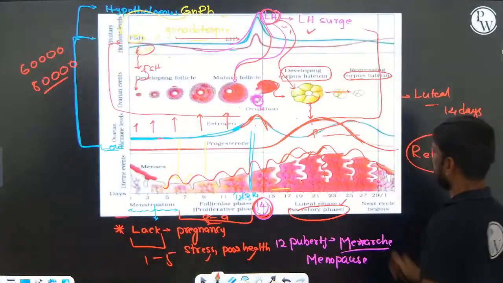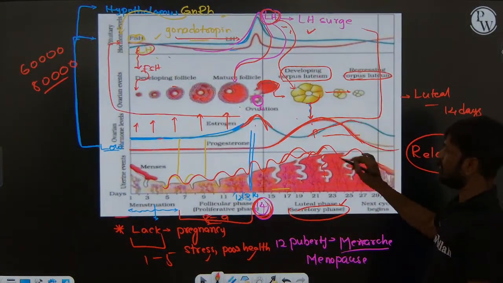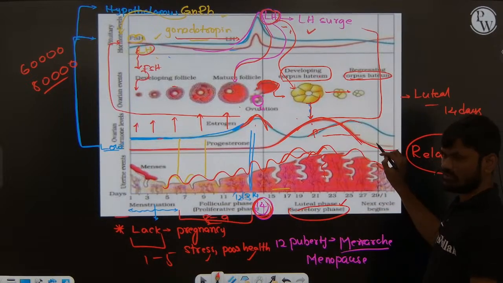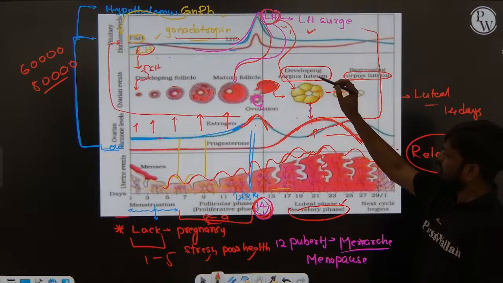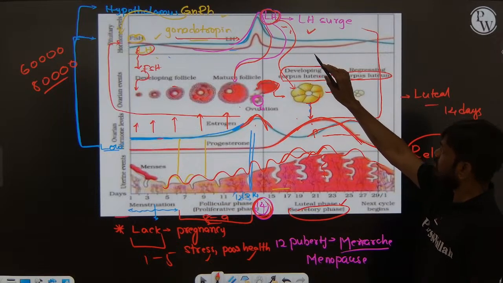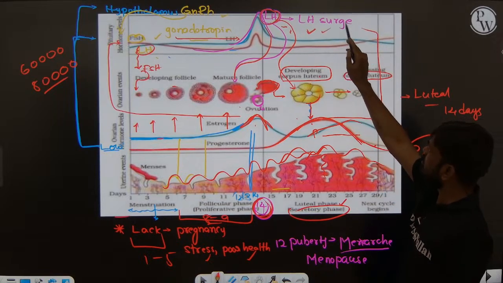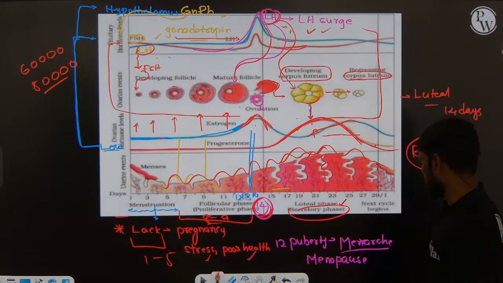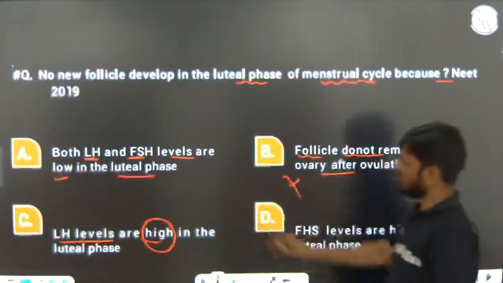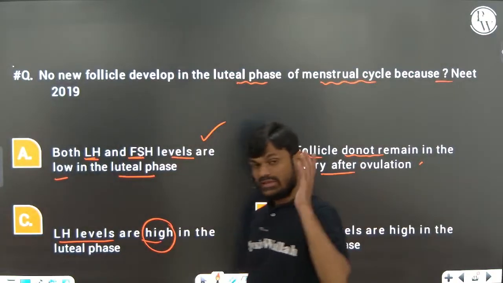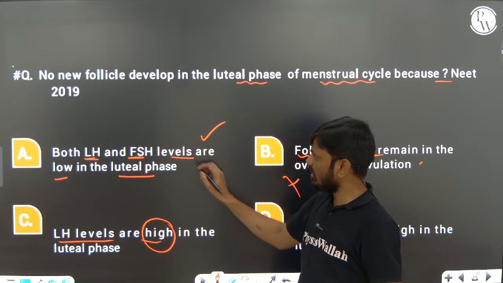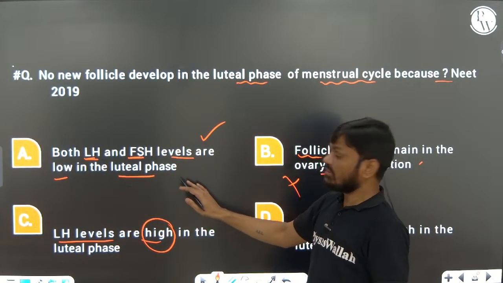No. You can see this is the luteal phase. Progesterone levels are high. Very small amount of estrogen present. Right? So LH levels, and you can see LH is also more. And you can see here follicle stimulating hormone also more. So this is the right answer.